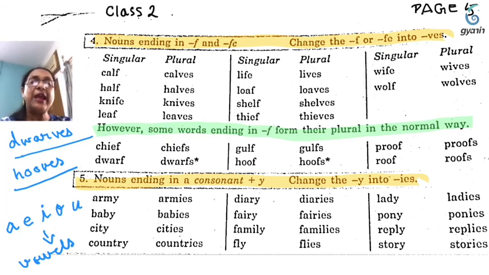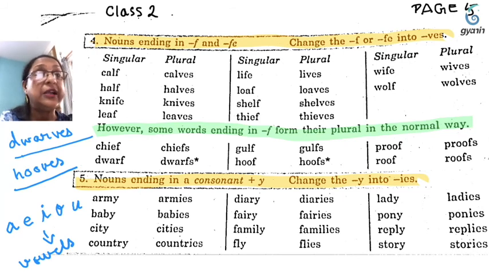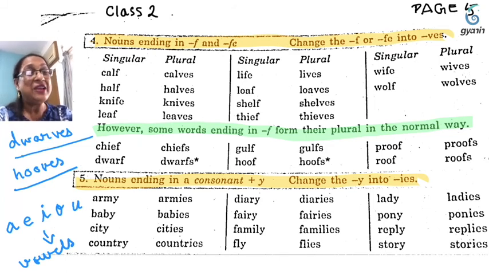So there are some more rules because it is a huge chapter, and if you learn well from the beginning, then you will have no problem in any of the other classes because singular and plural goes on till class 5. That is why I am doing it slowly. Some other rules are also there. I will give you in the next class. I've heard that you are having a holiday in your school, so we can go a little slowly and learn very well. Then only we will be able to have a good grip on the English language.